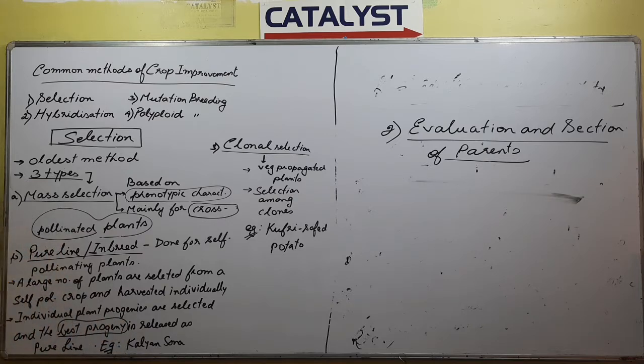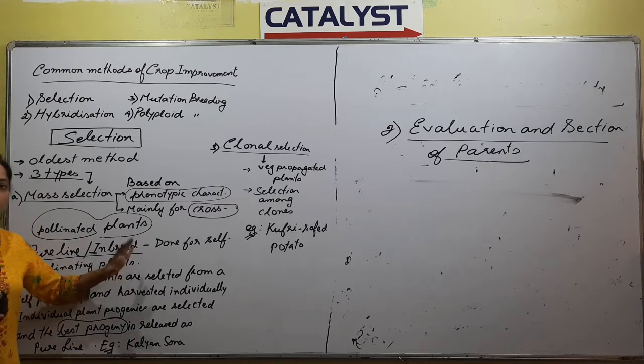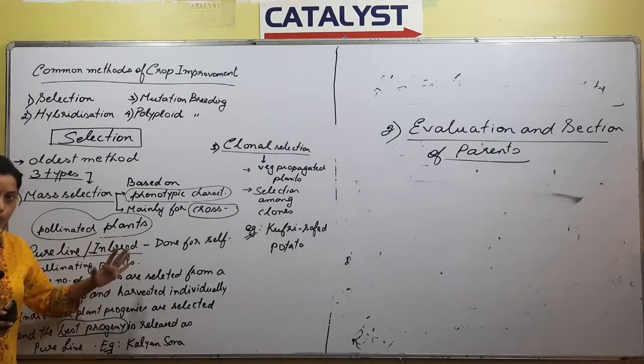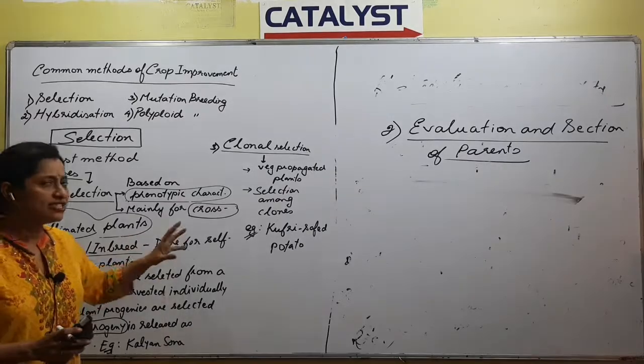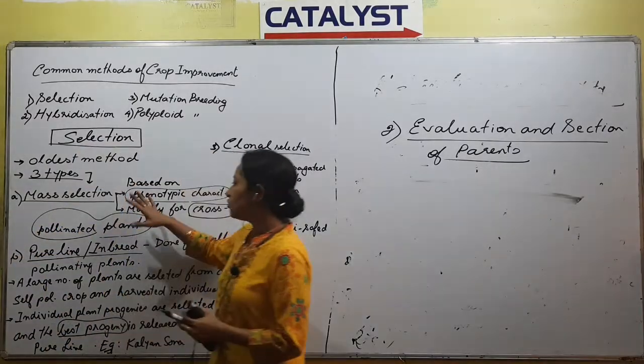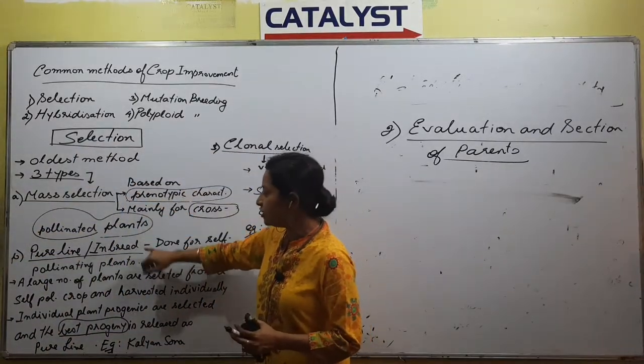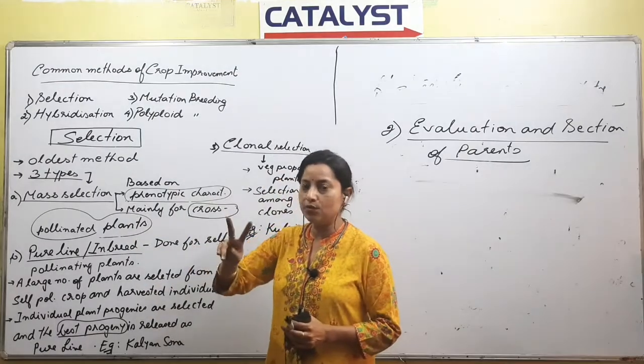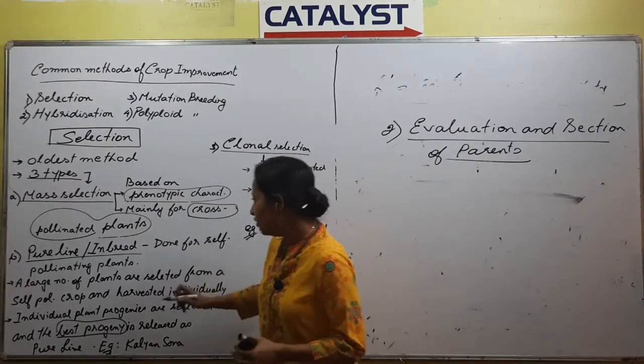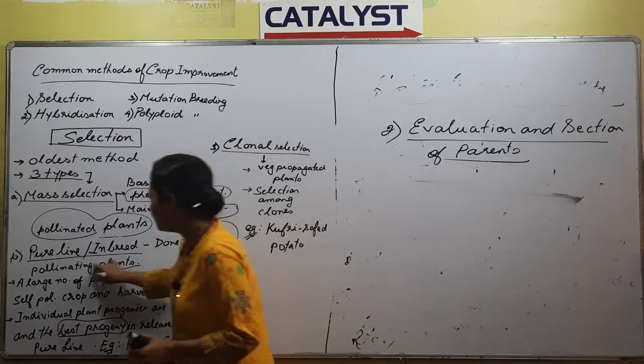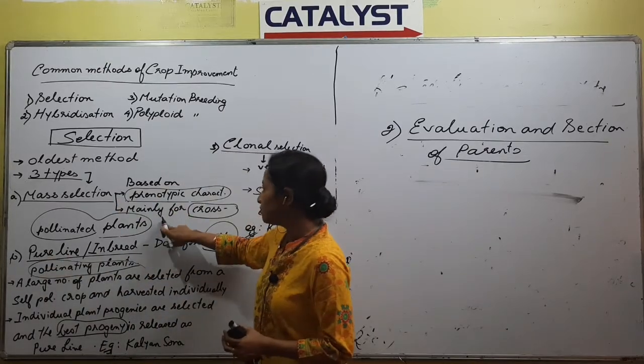As far as these notes are concerned, it is already given, so you can go through the notes properly. So what we will do is, we will just try to understand. We have talked about mass selection, and we have talked about pure line. In pure line, the first point is, it is done for self-pollinating plants. Earlier what was it? Cross-pollinated plants. And here?